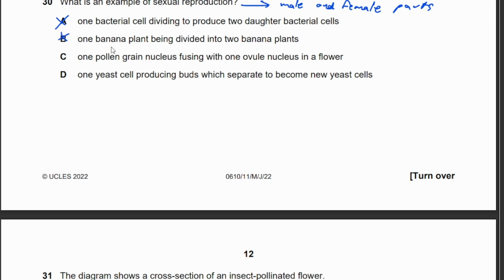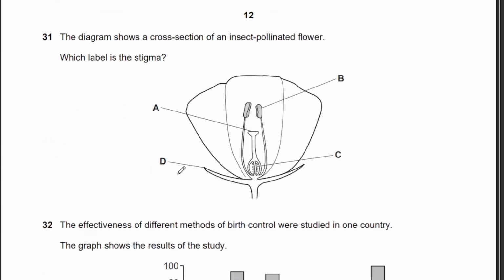That's incorrect. There's only one parent. One yeast cell producing buds which separate to become new yeast cells is much like the bacterial one, asexual reproduction. And finally, pollen grain nucleus fusing with one ovule nucleus in a flower. This fertilization process tells you that it is sexual reproduction. The answer is C for question 30.